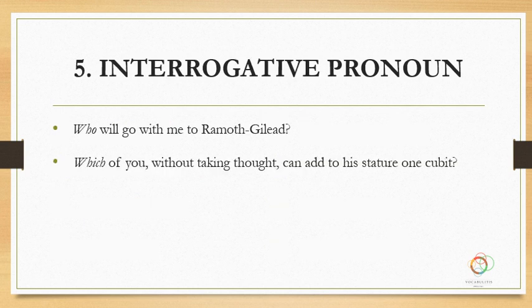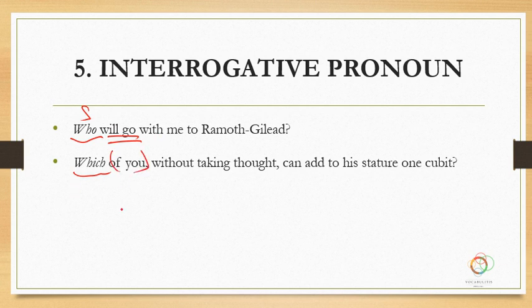Number 5 is the interrogative pronoun, interrogating, asking questions, right? So when you ask questions, we're going to use words like who or which of you. And these are used as pronouns. This is your subject for the will go. Who will go with me to whatever? All right. Let's see. Which of you?